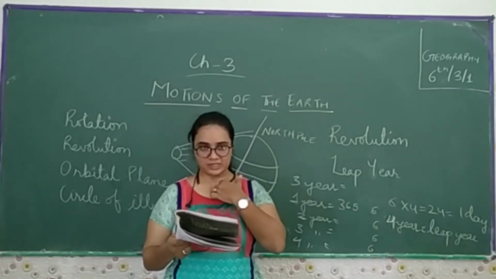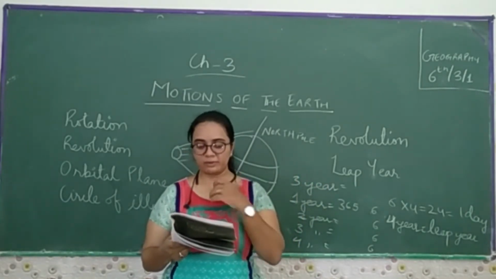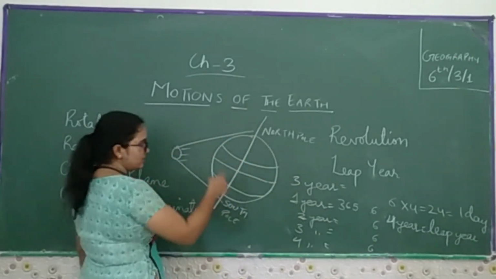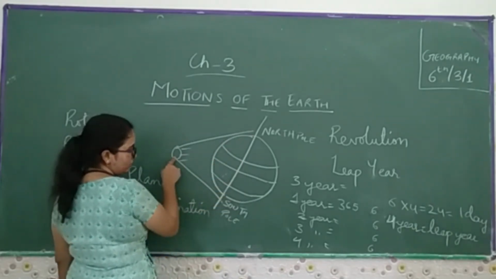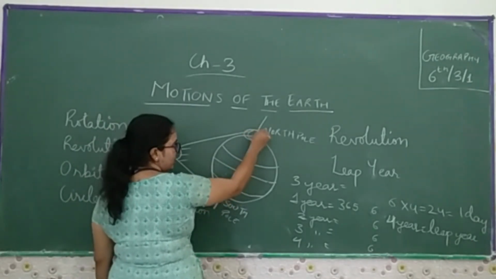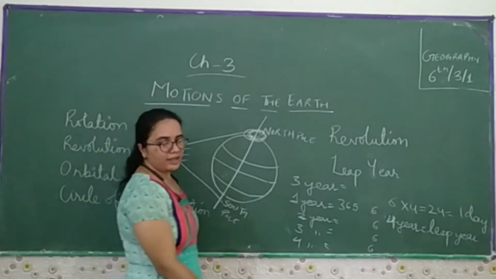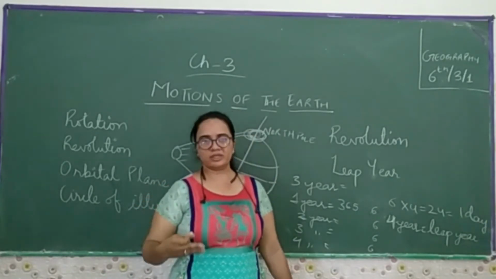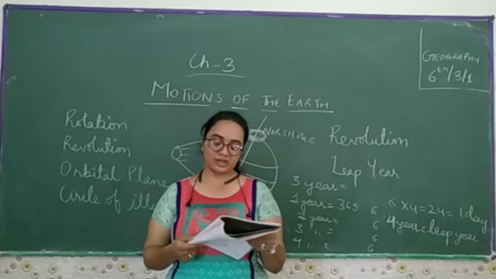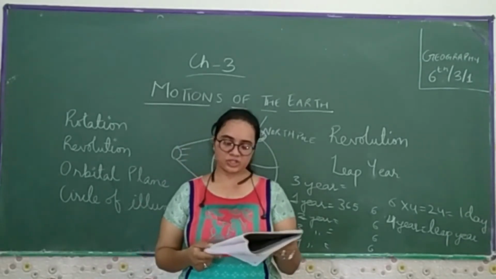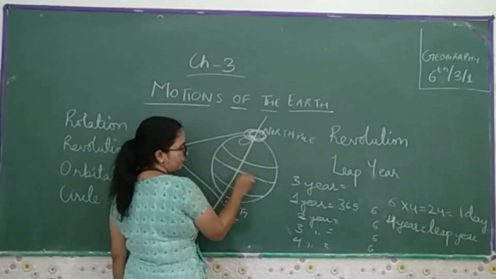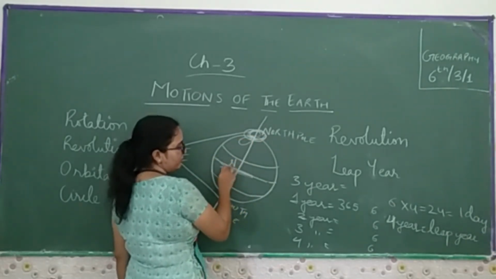Places beyond the Arctic Circle experience continuous daylight for up to how much? Six months. Meaning the Arctic Circle or the Antarctic, because the sun's rays go in a slanting position, they find six months of day there. Since the larger portion of the northern hemisphere is getting the light of the sun, it is summer in the region north of the equator.